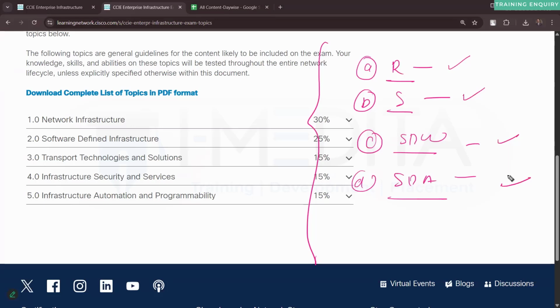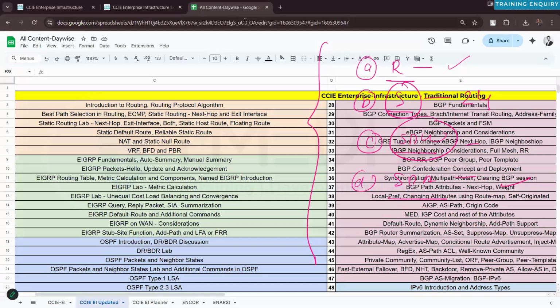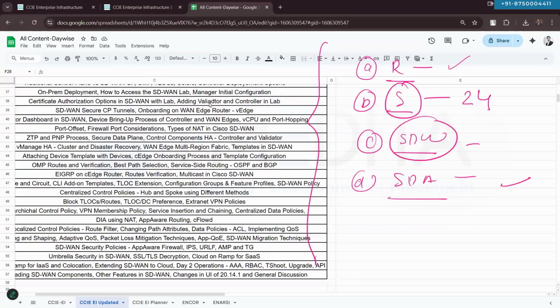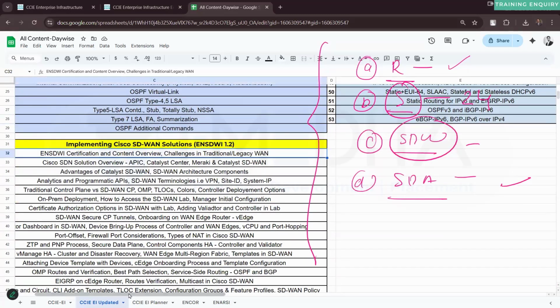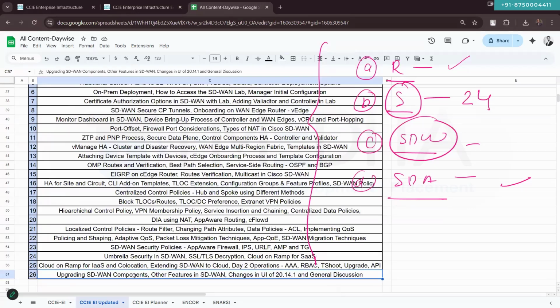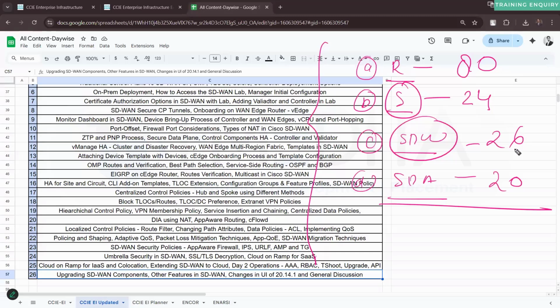You can also go one by one. If you want to cover the switching content, it will take approximately 24 classes. For the SD-WAN, a similar kind of content. You can see the SD-WAN takes approximately 26 classes, and SDA approximately also takes 25 classes. So 80 classes here, 24 classes, 26 classes.